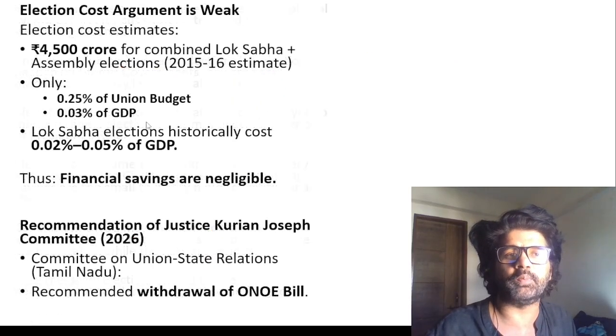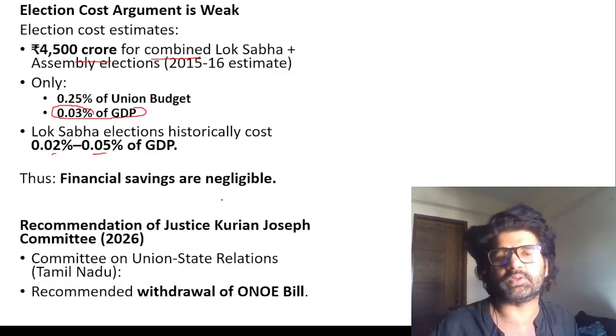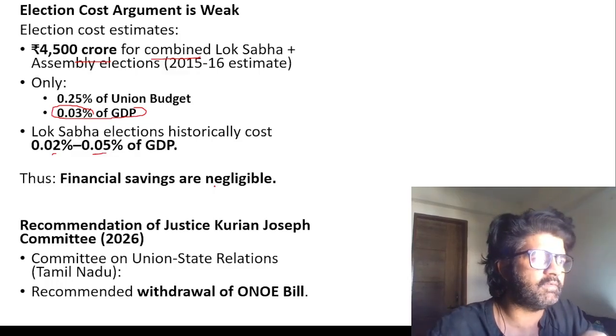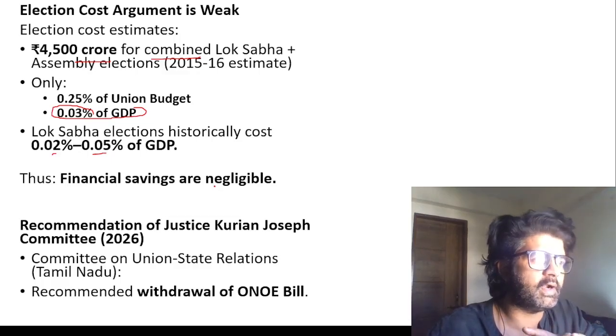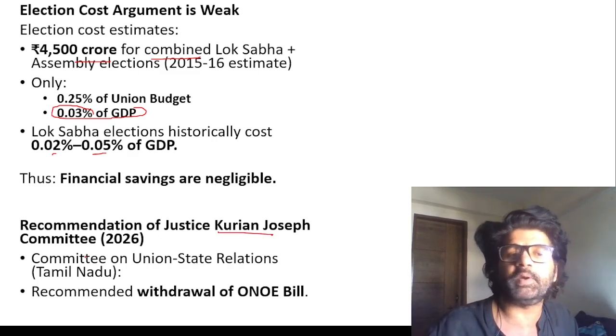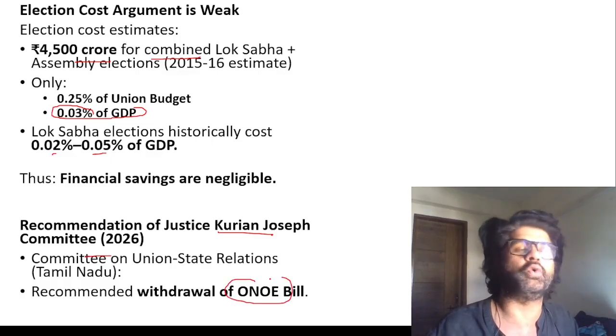Then there is another argument: cost of 4,500 crore for combined Lok Sabha and Assembly elections, which is 0.03% of GDP. Lok Sabha elections historically cost 0.02 to 0.05. So this is negligible when you compare how much money we are incurring on making palaces, making a new Parliament when nobody goes there, adjournment, sine die, prorogation, dissolution, God knows what. The Justice Kurian Joseph Committee, established by the Tamil Nadu government, is saying to scrap and withdraw this ONOE bill.